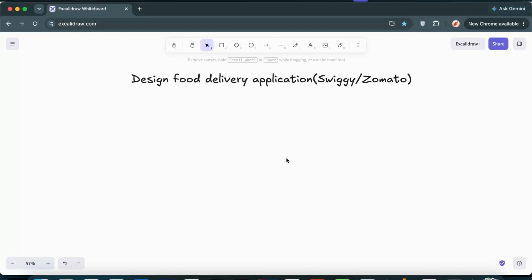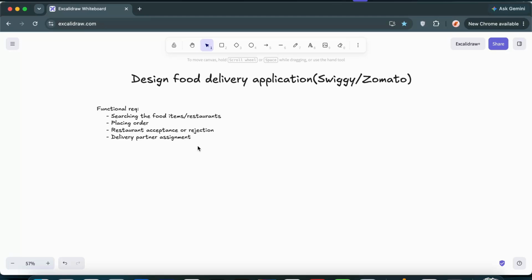Then next is the user should be able to place the orders. Later, restaurants should be able to accept or reject the orders, and based on that, rider assignment should happen. So yes, these are a couple of functional requirements that we'll be focusing on. Let me quickly note them down right over here. Yeah, so obviously the first is searching the food items or restaurants, placing the order. Then restaurants should accept or reject the order, delivery partner assignment and all. These are a couple of functional requirements that we will be considering.